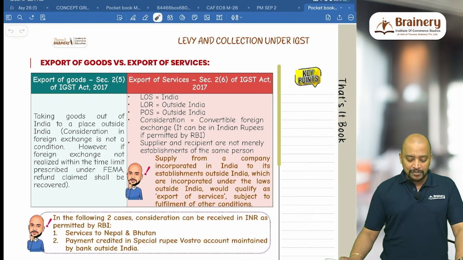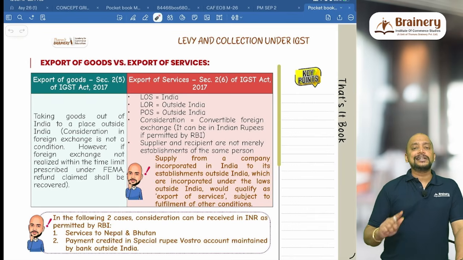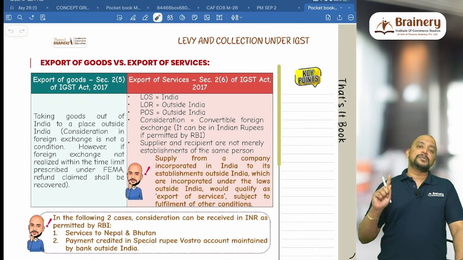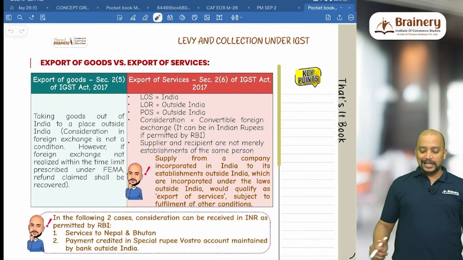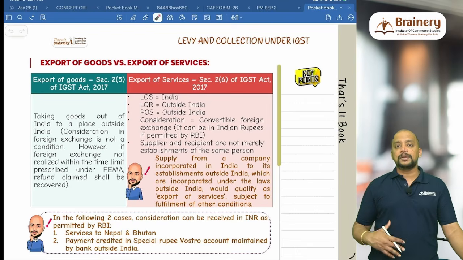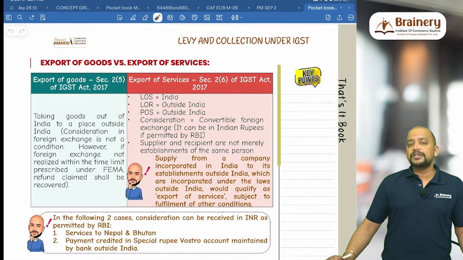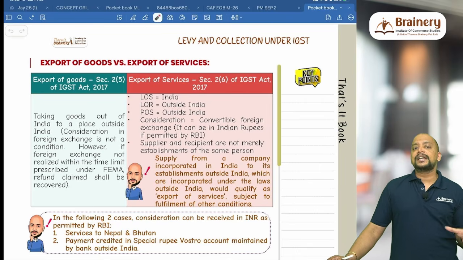However, keep this in mind that if consideration is not realized in convertible foreign exchange within the time limit prescribed under FEMA, then in that case, the refund that was already claimed will be recovered. What is the time limit within which the proceeds should be realized as per FEMA? The time limit is 9 months from the date of export.